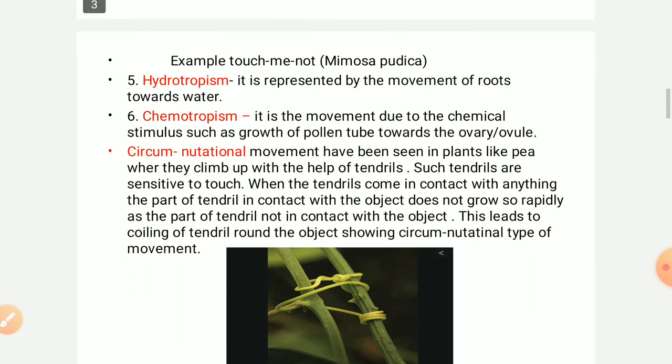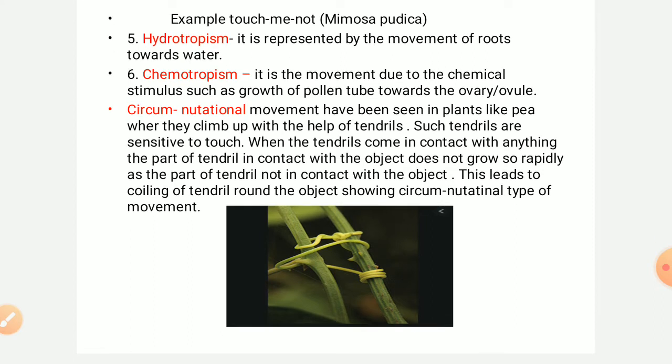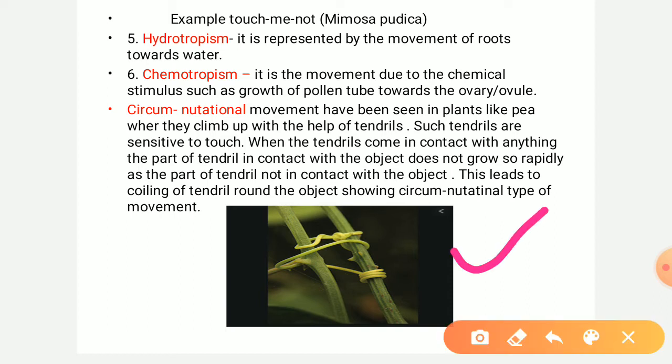And one more movement is the circumnutational movement. You can see in this picture the tendrils of the climbers coil around a support or any object that is near to them. How does this happen?